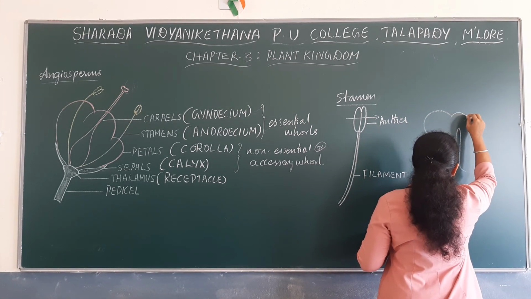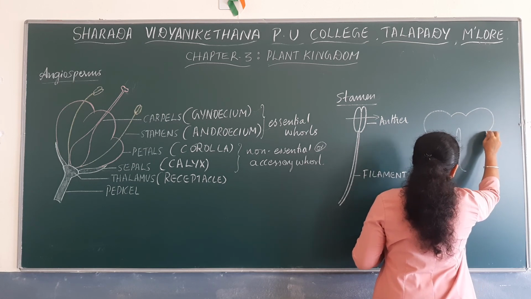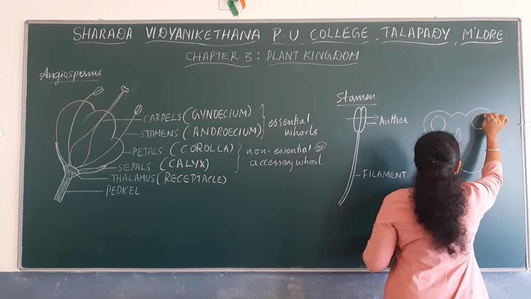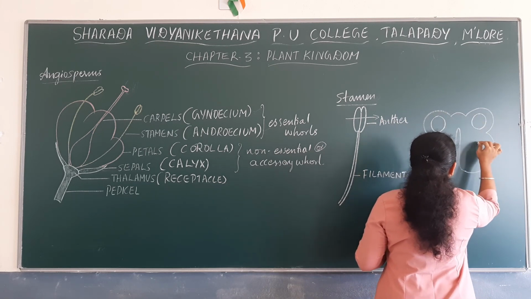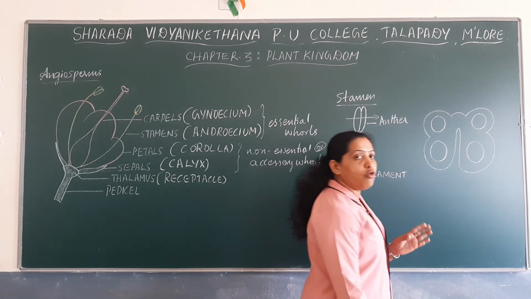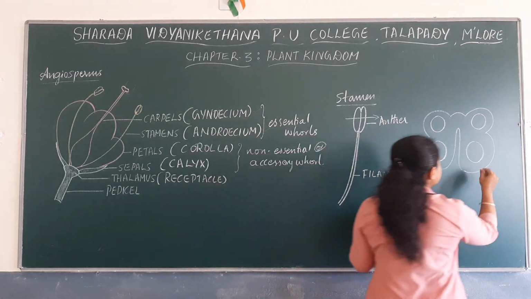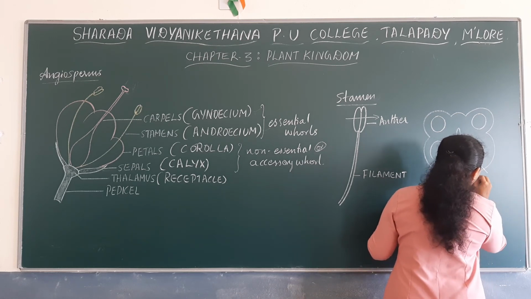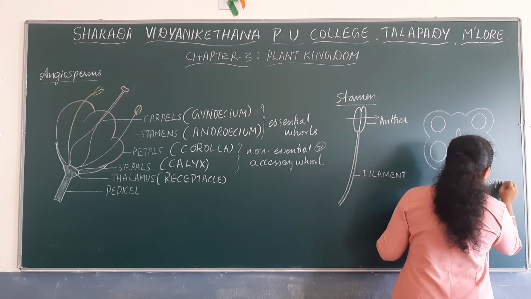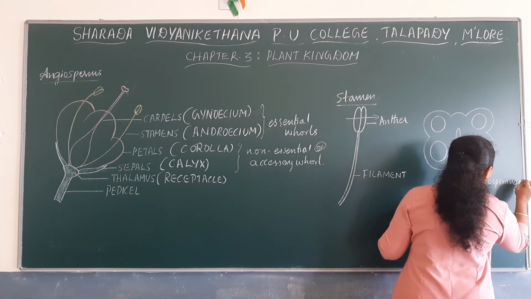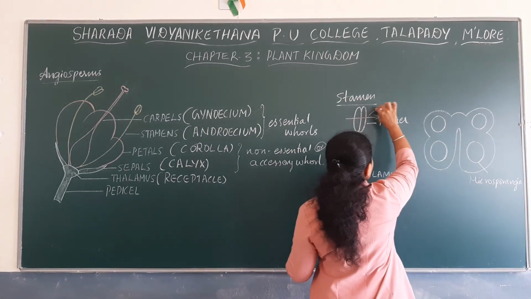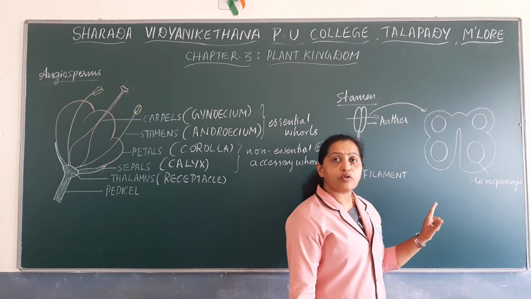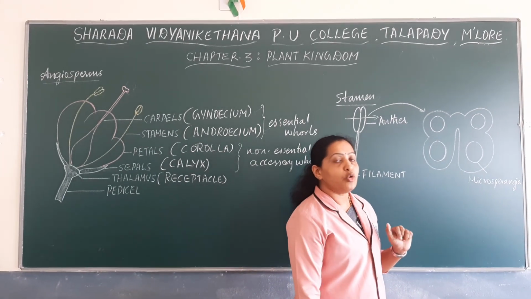This transverse section of anther shows 4 microsporangia. Microsporangia is a plural form. Inside each microsporangium, there are many microspore mother cells which undergo meiotic division.